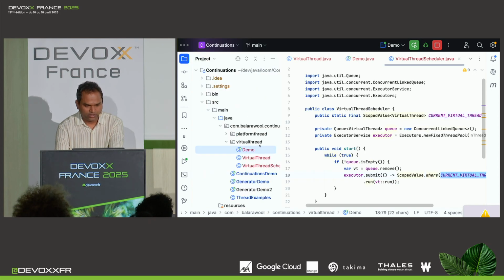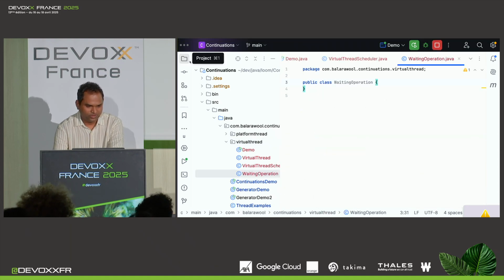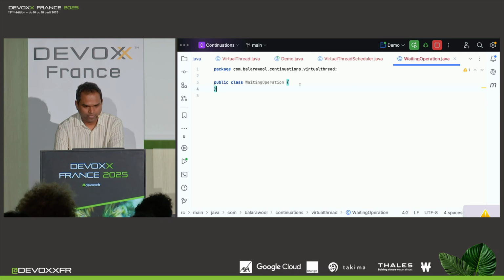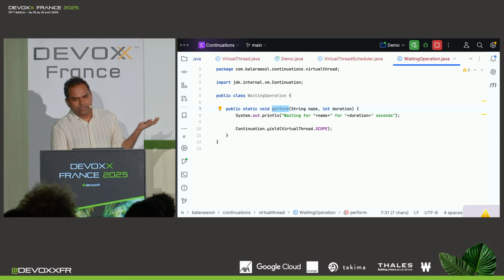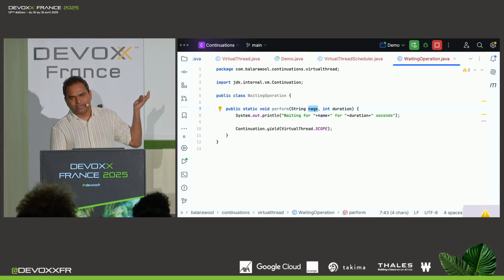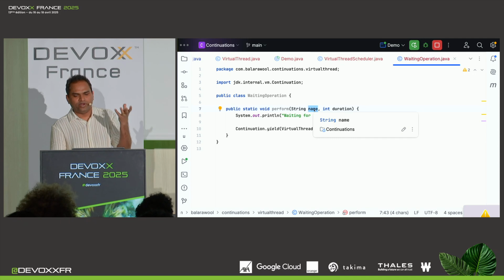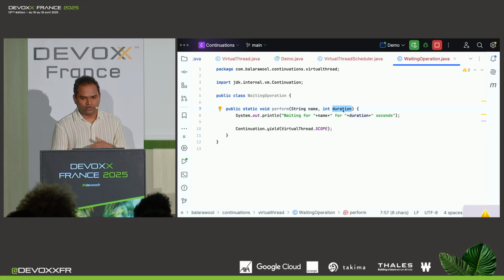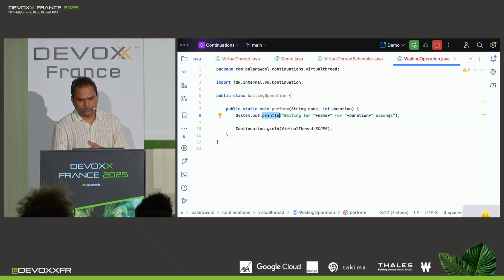Let's call that class WaitingOperation, because the blocking call is indeed a waiting operation. And we're going to add a method called perform here. It's a public static void method with 2 arguments, name and duration. Name is the thing that you're waiting for, and duration is the number of seconds that you're waiting. It just prints the thing that it is waiting for and this duration.